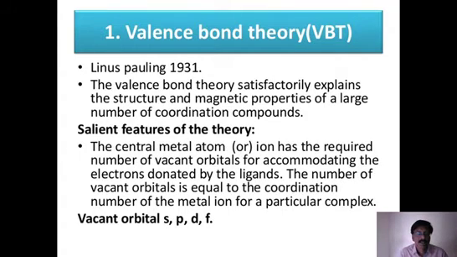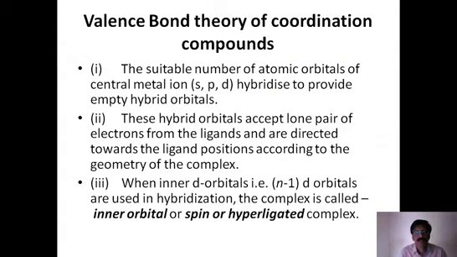Now see, vacant orbitals on the central metal ion, there is some problem, because mostly we have octahedral complexes. For example, octahedral complexes means their coordination number is 6. That means 6 bonds are required there. So the 6 vacant orbitals on the central metal ion cannot be the same, because there are different orbitals like s orbital, p orbital, d orbital and f orbital, whatever it is. So the vacant orbitals are not equal on the central metal ion. So for that, the concept of hybridization has been developed.